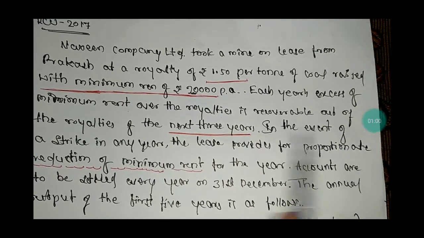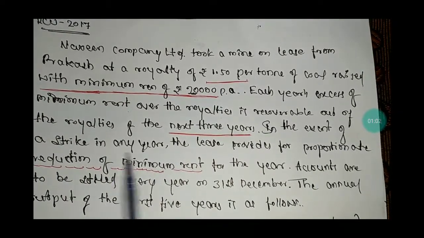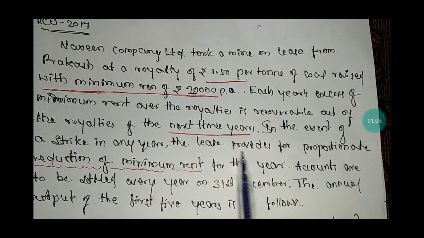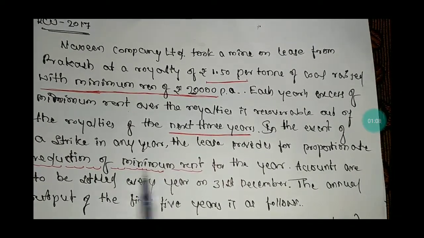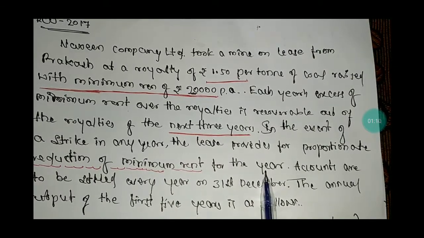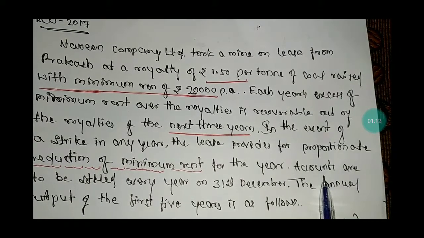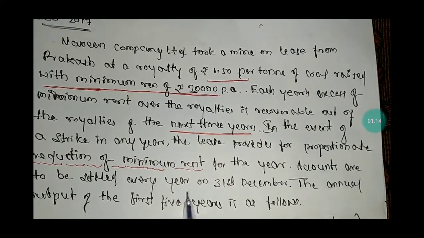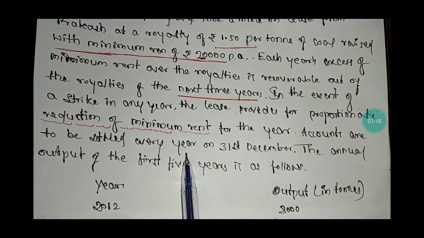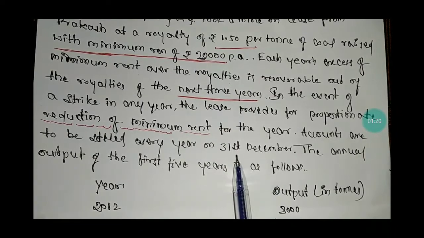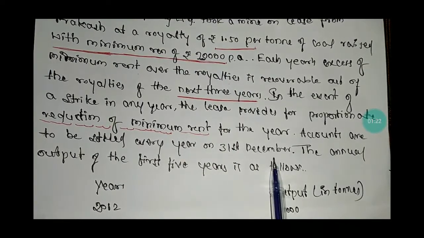In the event of a strike in any year, the lease provides for proportionate reduction of minimum rent for the year. Amounts are to be settled every year on 31st December.